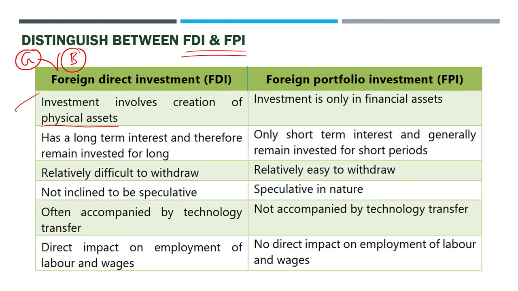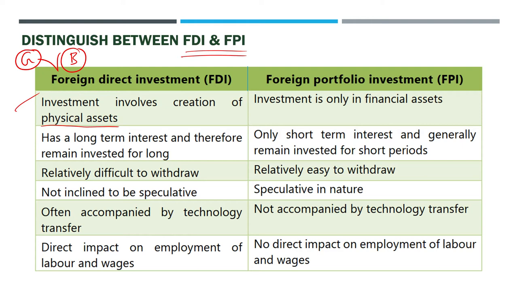On the other side, Microsoft comes and buys a 4% share in Jio. That does not create any physical asset freshly. Whatever assets are already there, it is only buying a share of it. So that can be called a brownfield investment. Brownfield investments are different, greenfield investments are different. Greenfield investments create physical assets. Brownfield investments do not create physical assets.